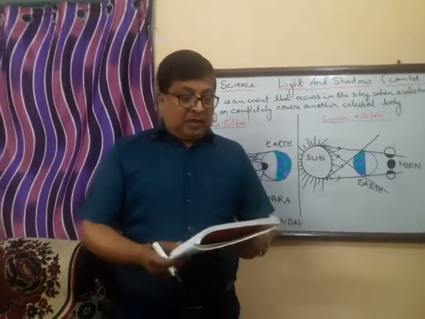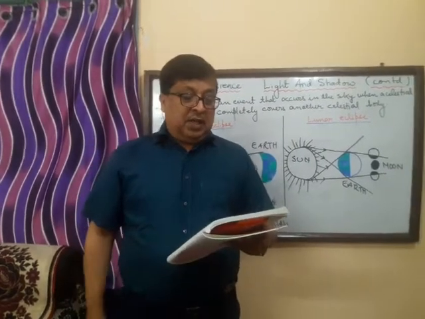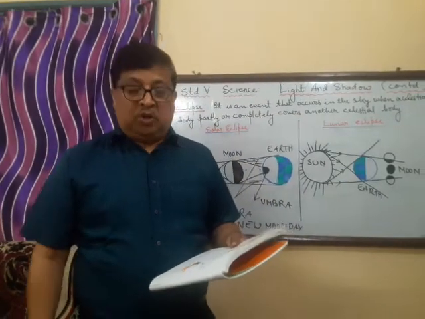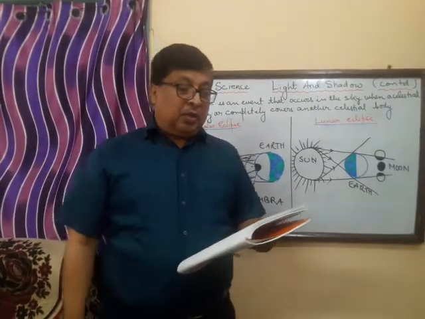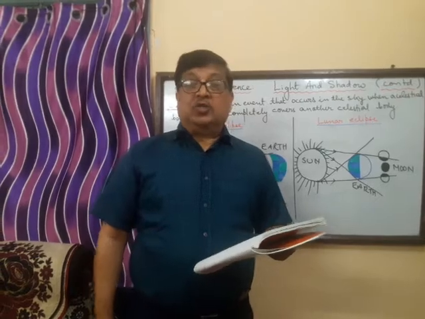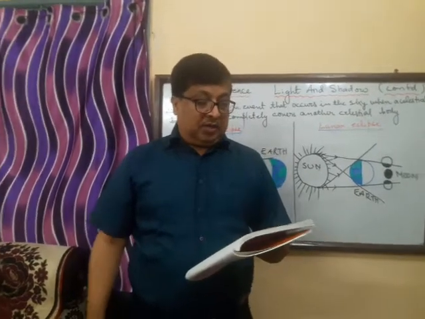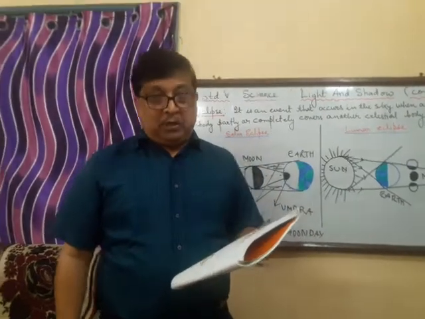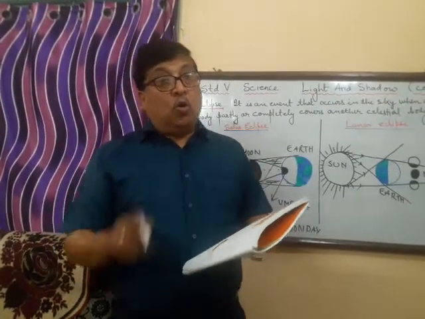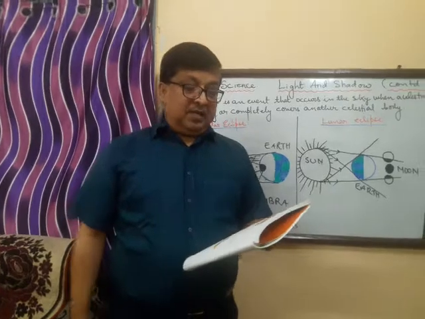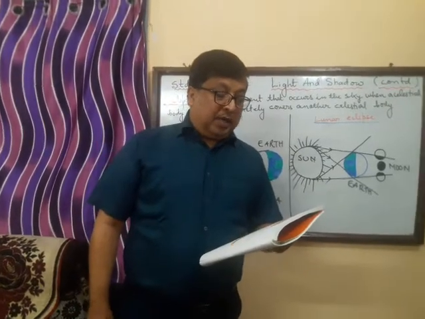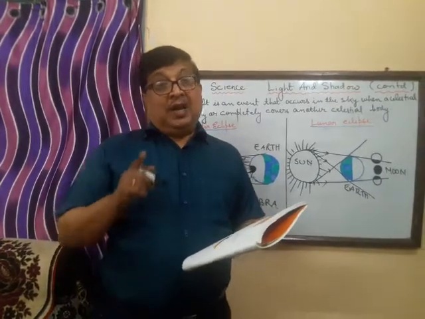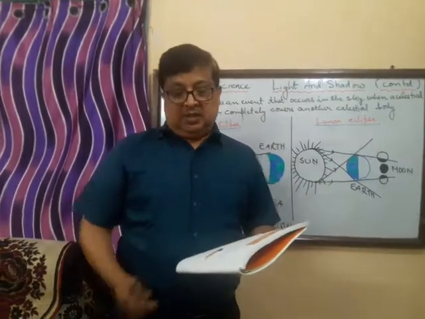Okay. So for example, checkpoint 1 says the objects that give their own light, these are called luminous objects. The objects that do not give their own light are called non-luminous objects. The objects that do not allow light to pass through it, those substances are called opaque substances. The answer is opaque. The objects that allow the light to pass through it partially are called translucent substances.